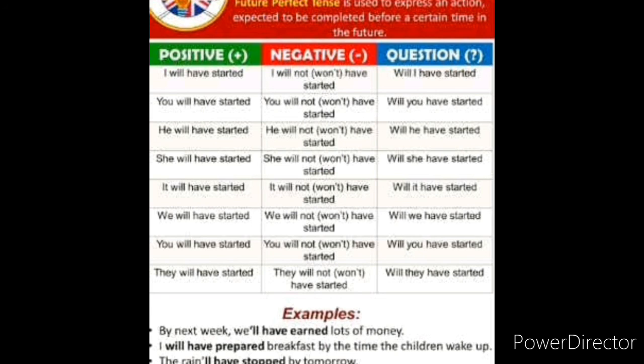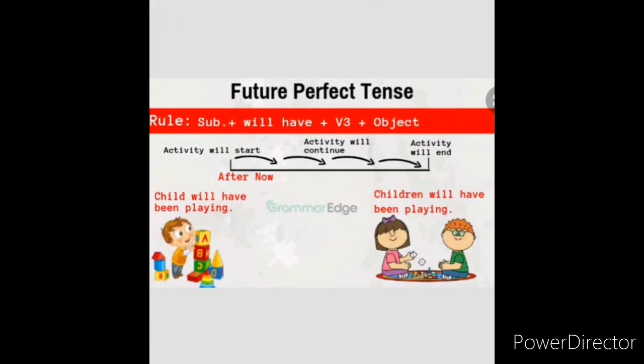Now, I will have prepared breakfast by the time the children woke up. Before the children woke up, she said she would be preparing the breakfast. The future perfect tense rule is subject plus will have plus verb 3 plus object. Child will have been playing. Children will have been playing. For singular, same. Child is singular and children is plural.